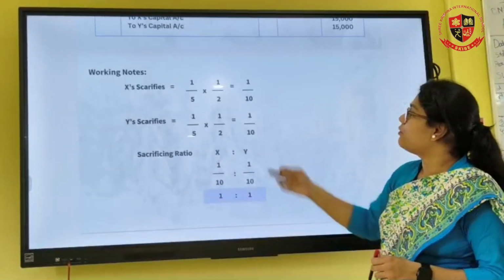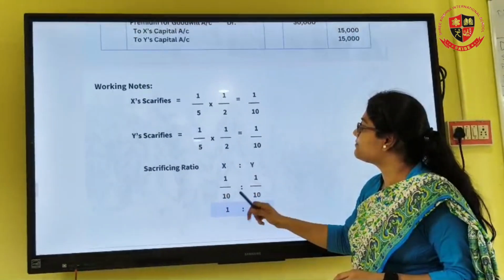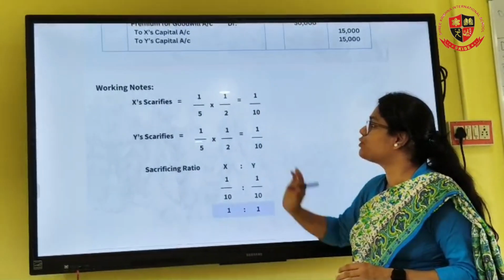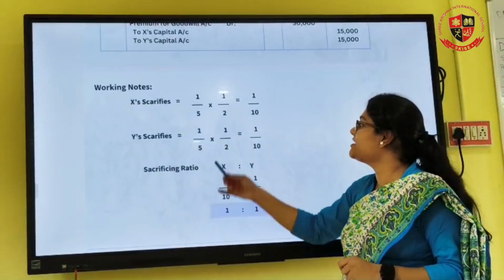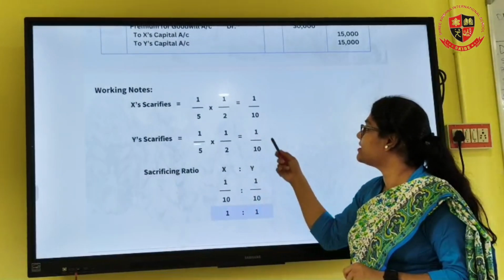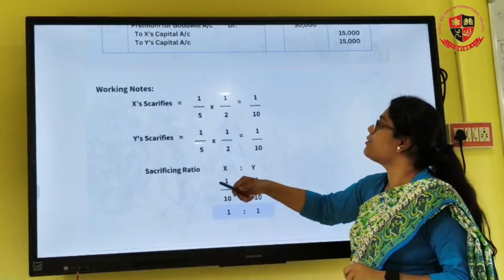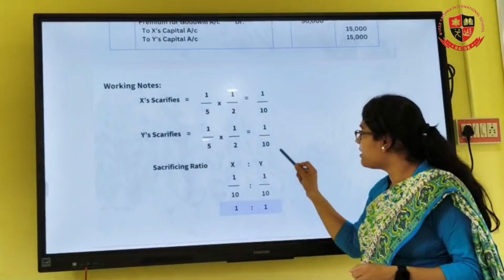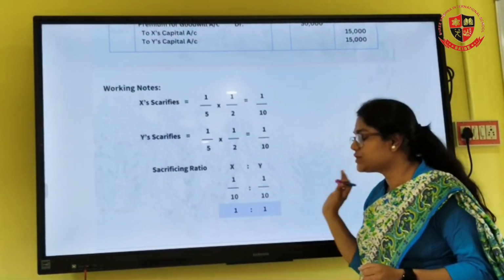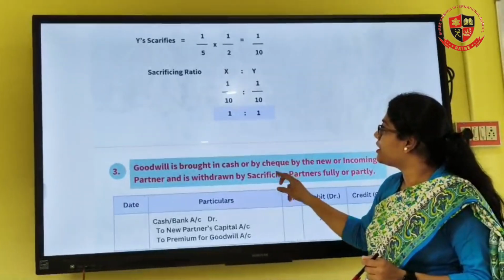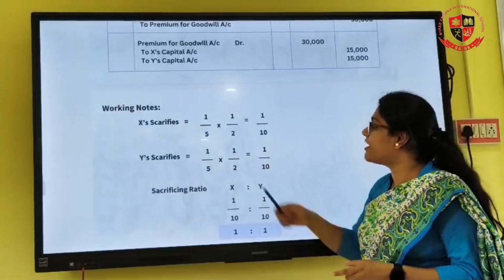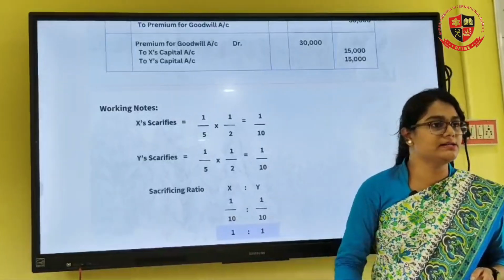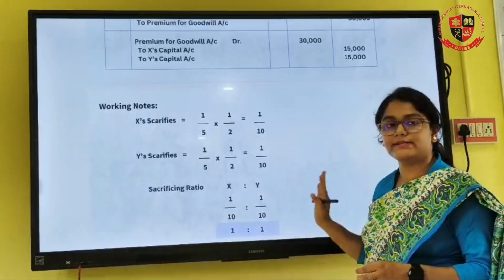So what is happening in this case? X sacrifices 1/5 into 1 by 2, which is equal to 1 by 10. Y sacrifices 1/5 into 1 by 2, that is 1 by 10. So here we are directly getting the sacrificing ratio as 1 by 10 for X and 1 by 10 for Y, so 1:1. But if you find out the new ratio here and then do old minus new, then also you will get the sacrificing ratio.